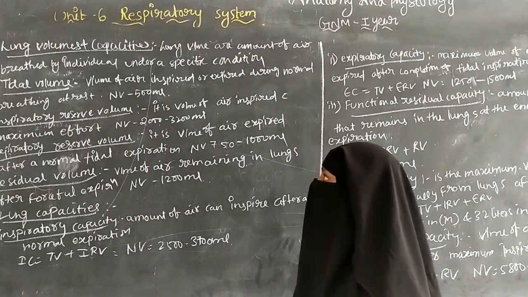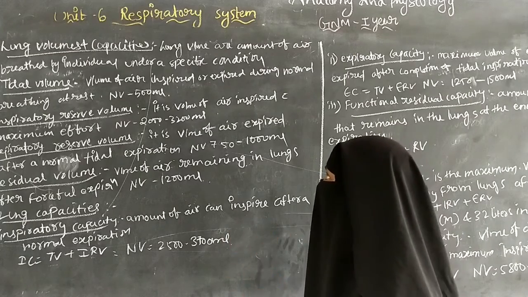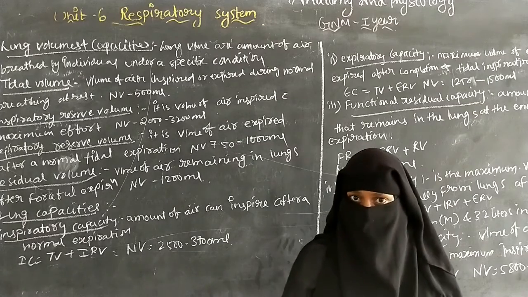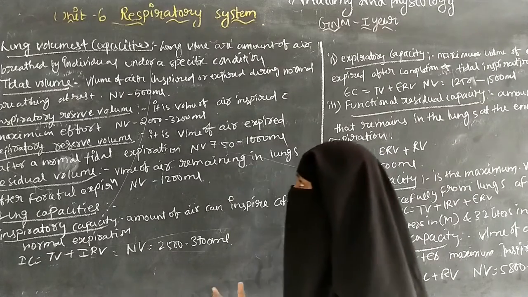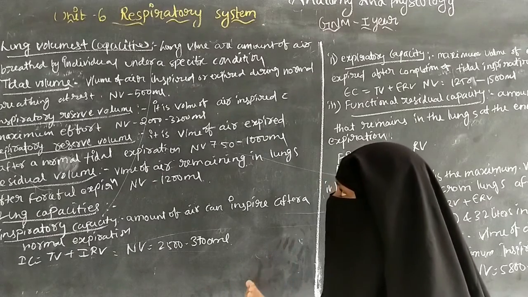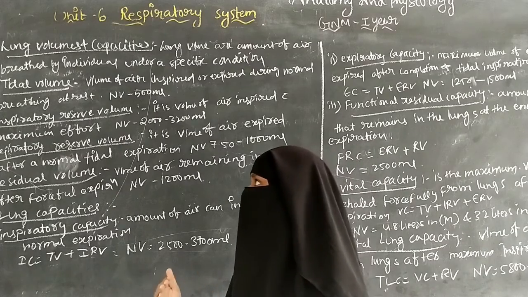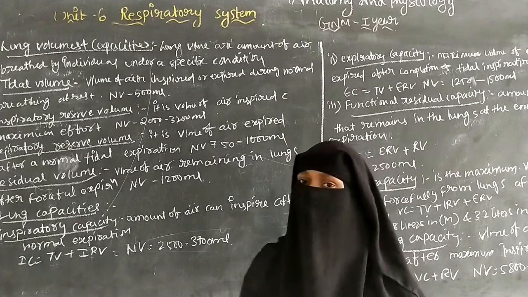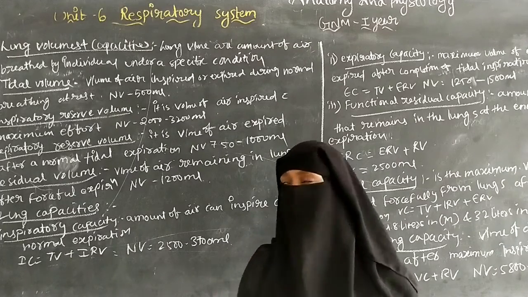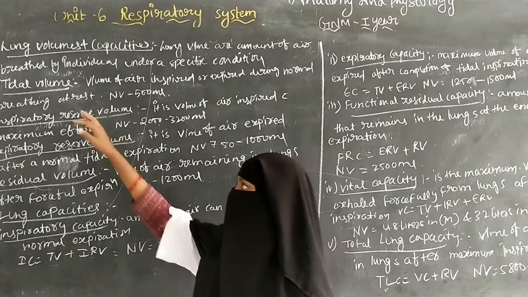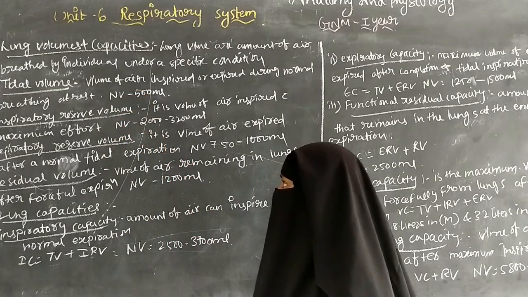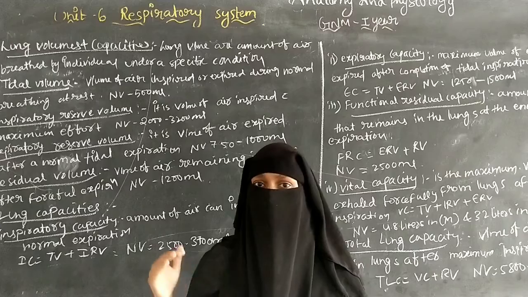The normal value of tidal volume is 500 ml.